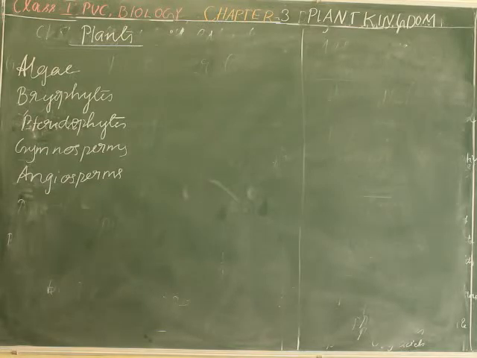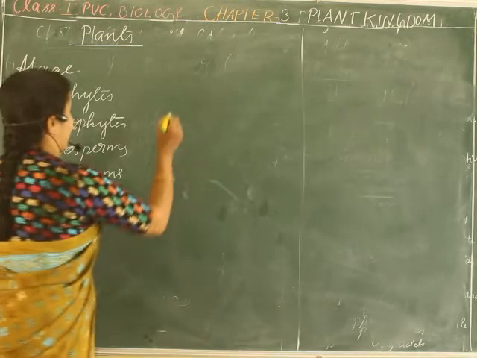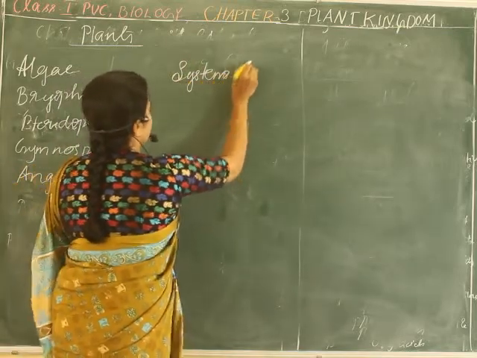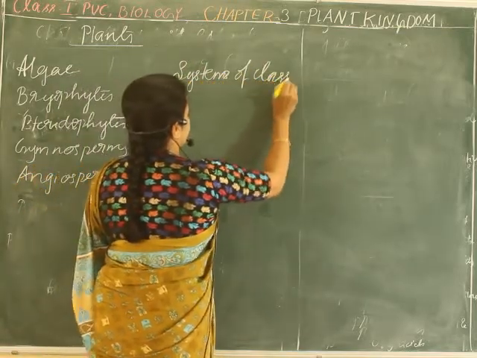Now let us understand the systems of classification.